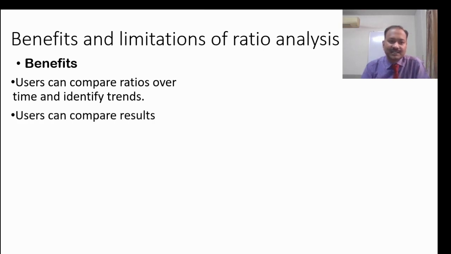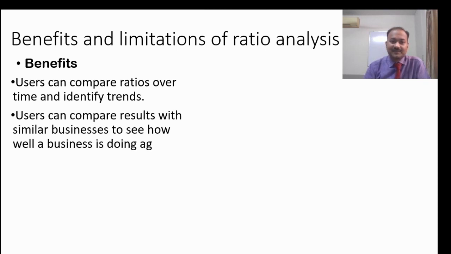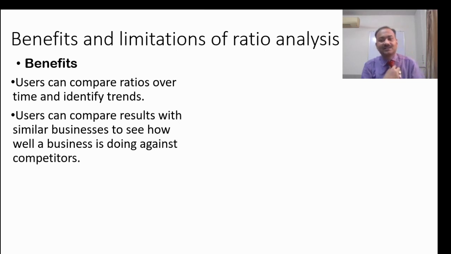Then users can compare results with similar businesses. The first point is about intra-business comparison, whereas the second is inter-business comparison. That means you're comparing one business of the same sector or industry to another business of the same industry. You can compare those because the ratios are the same, the fundamental is the same, meaning the formula is the same. That will give you an idea whether you are doing better or not.